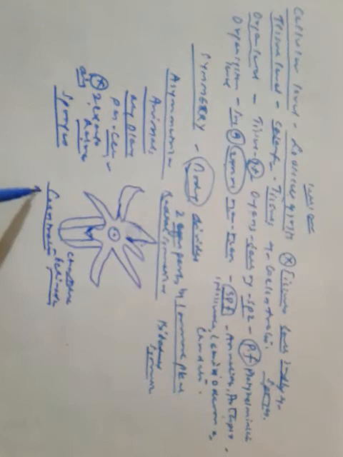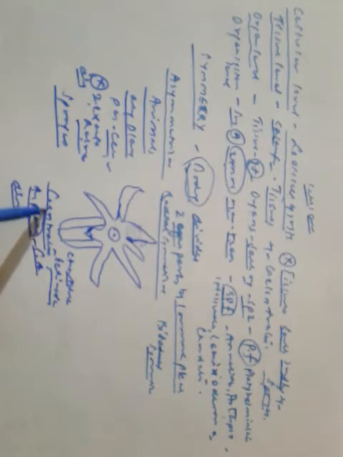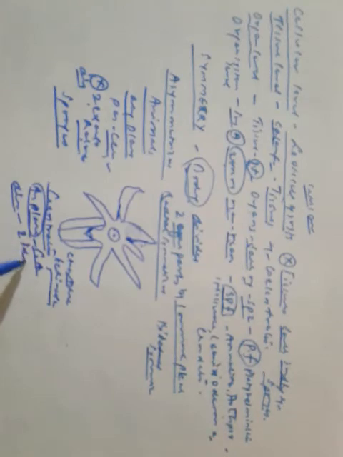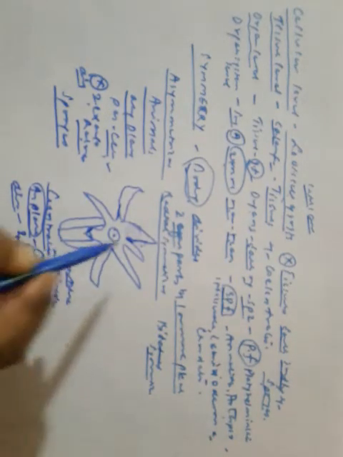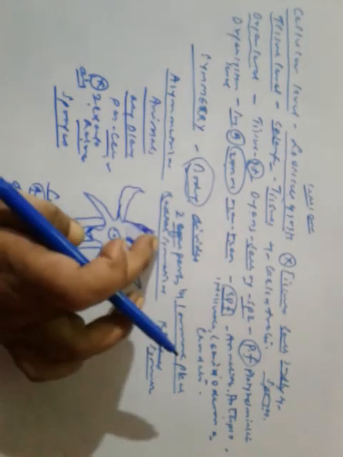What happens in radial symmetry? Any plane passing through the central axis can divide the body into two identical halves, that is, after division they are exact copies of each other.